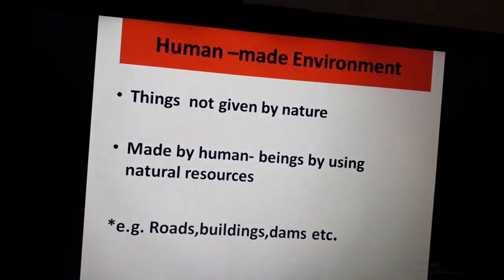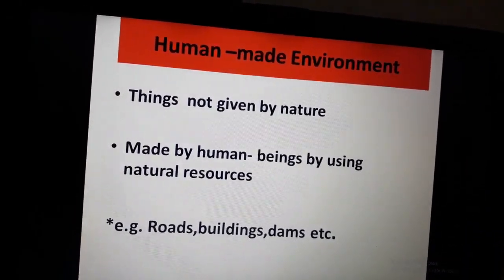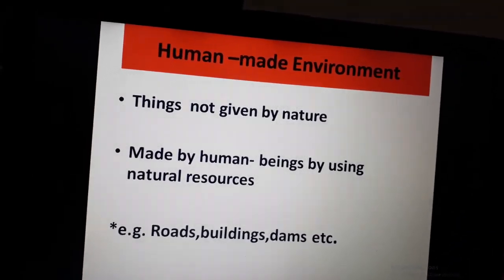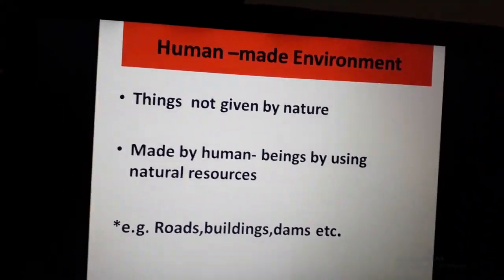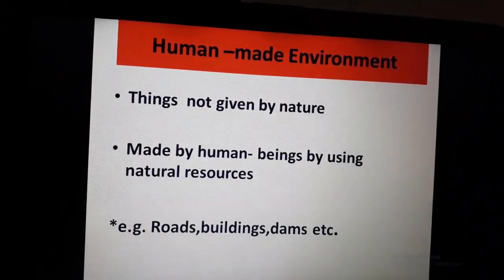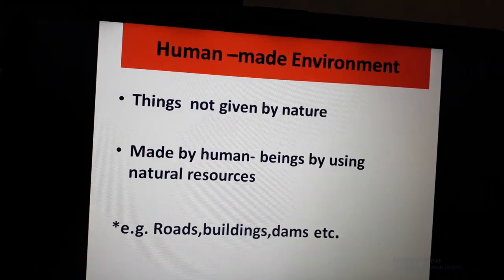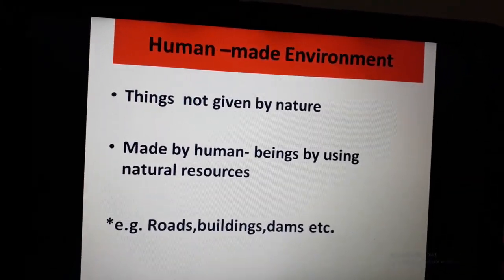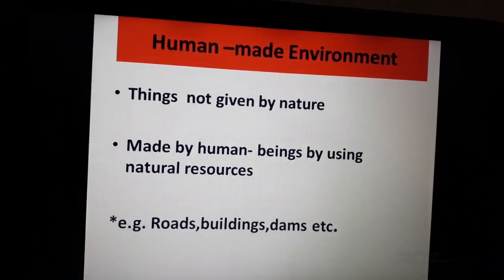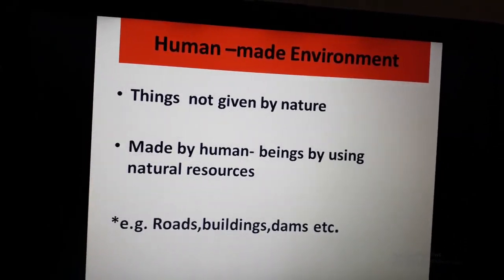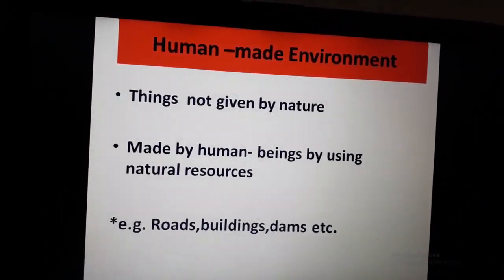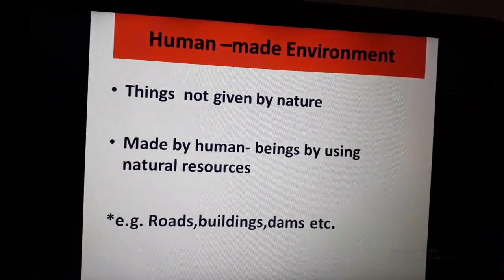They come under the human-made environment because all these things are made by human beings for their utilization. They are not formed by nature. The natural resources are used by human beings, but these things are made by human beings. So that is human-made environment.